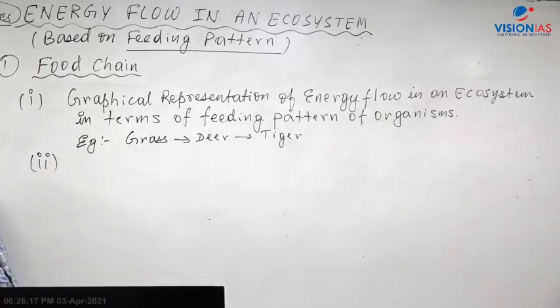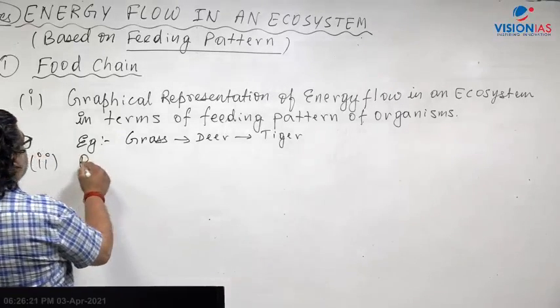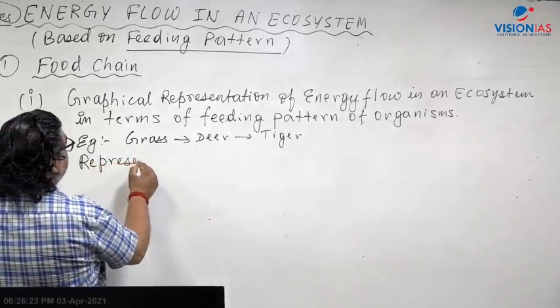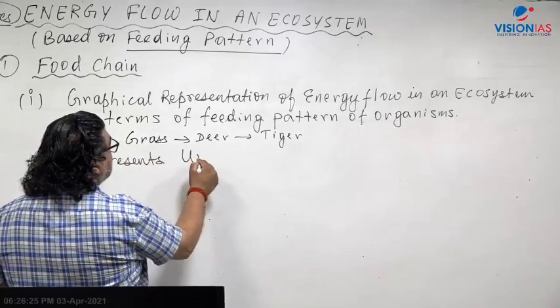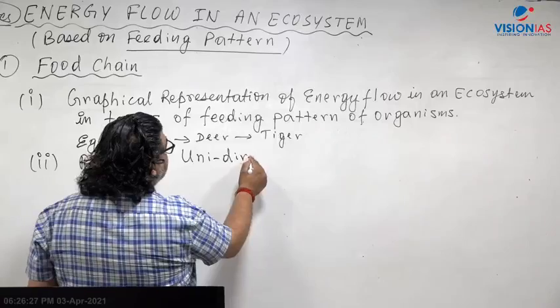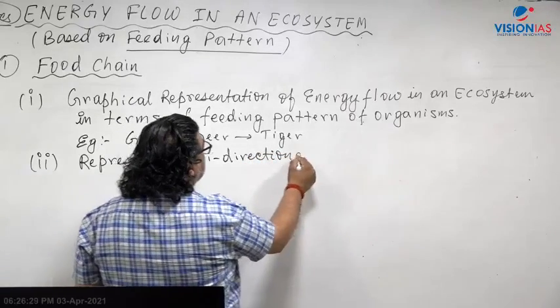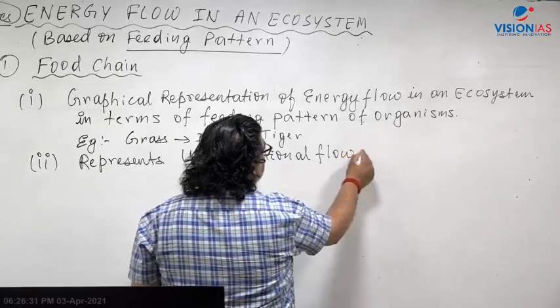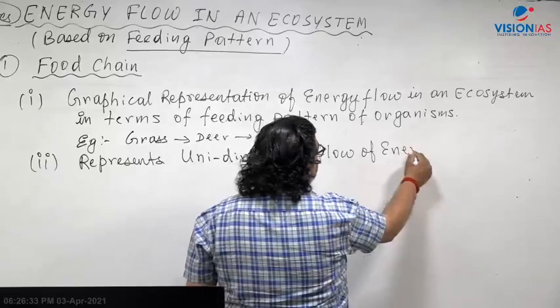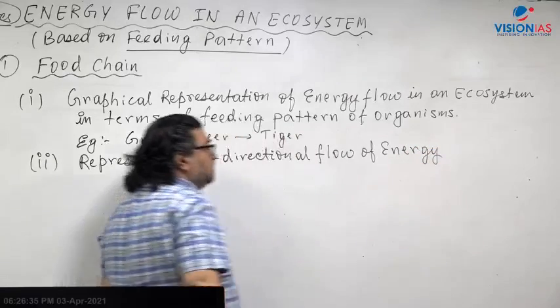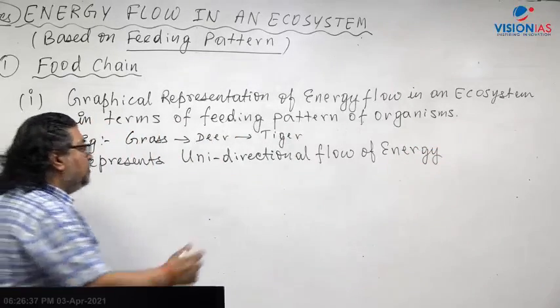What does the food chain represent? It represents a unidirectional flow of energy. What is very important?